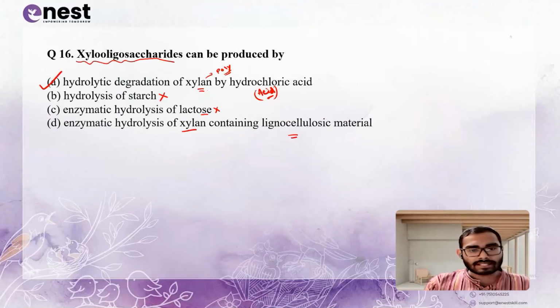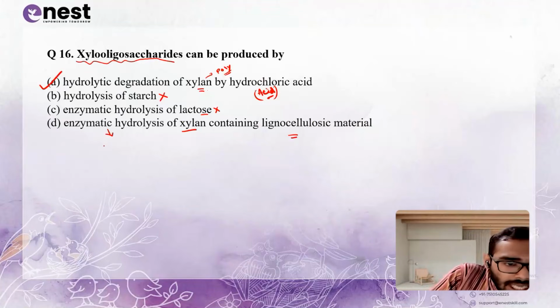See, xylan is a complex polysaccharide. How to get the oligosaccharide? You just have to break down the complex polysaccharide. How can you break the system? You can break it with the help of different types of degrading agents. It can be hydrolytic degradation by some acid, or it can be enzymatic hydrolysis.